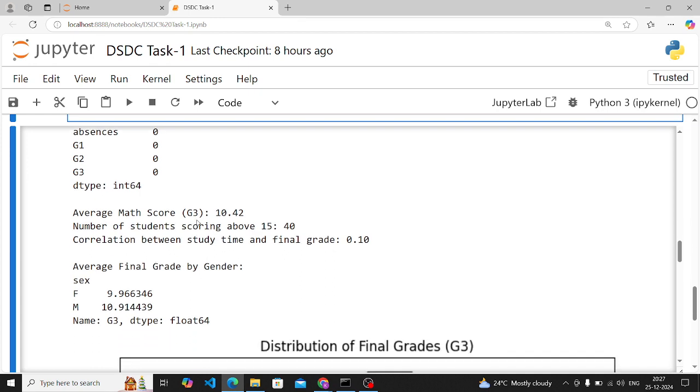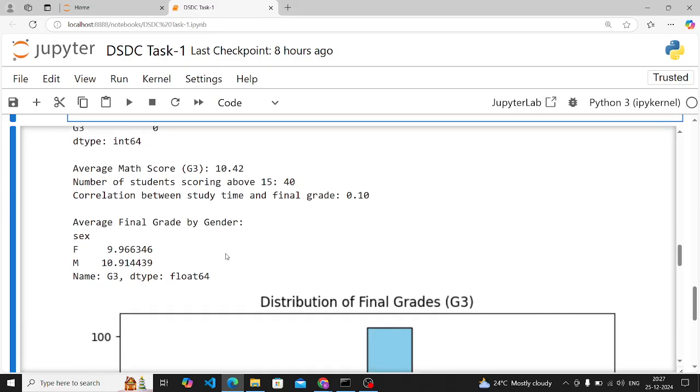So first, average math score is calculated here correctly. Second, number of students scoring above 15 is also calculated. Third is correlation between study time and final grade is also calculated here. Okay, then comes the average final grade by gender, which is sex, female and male. This is also come here.